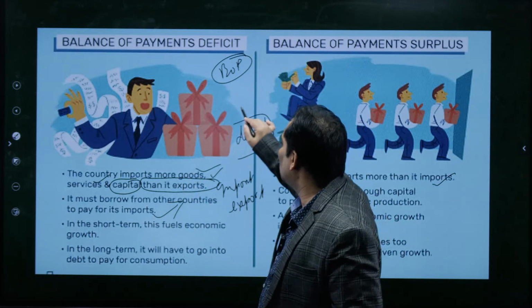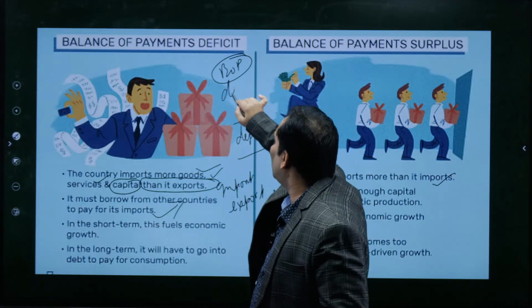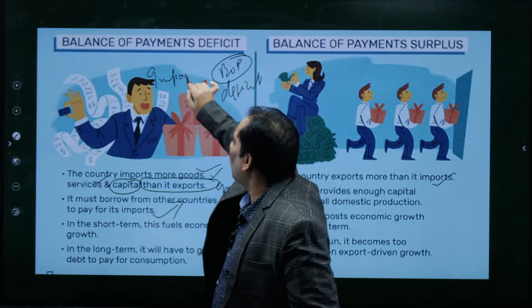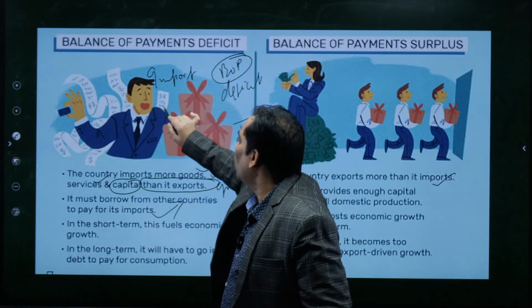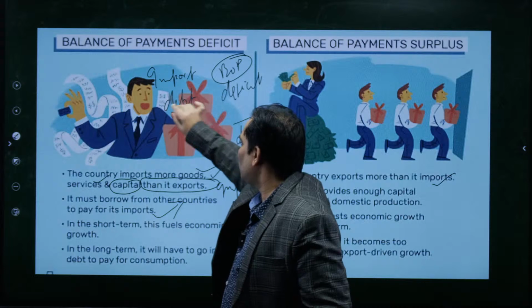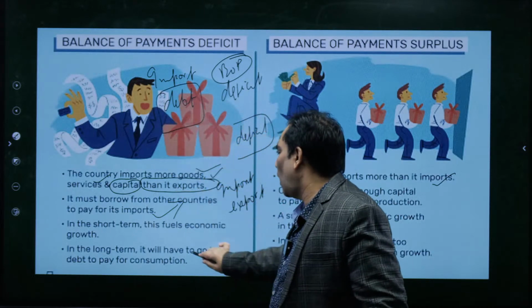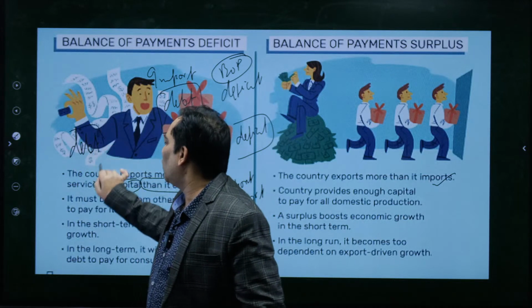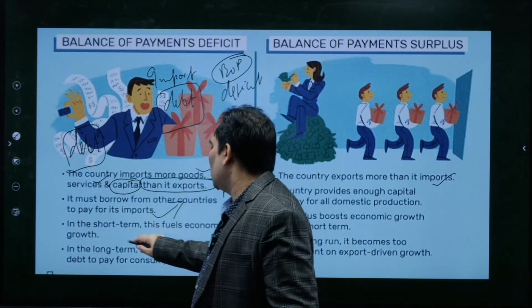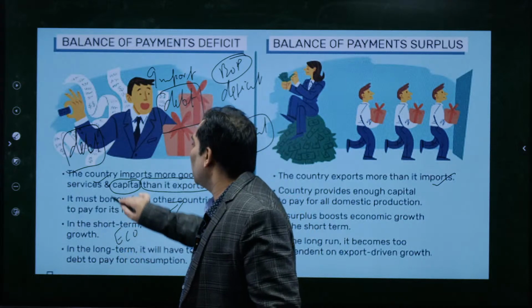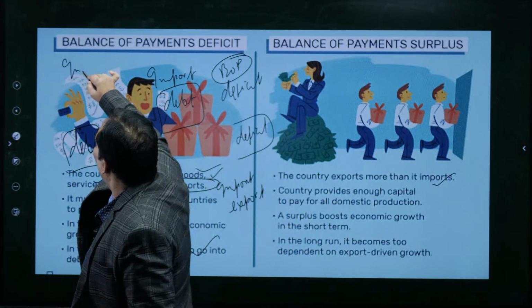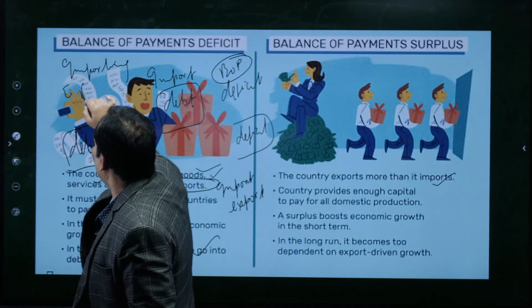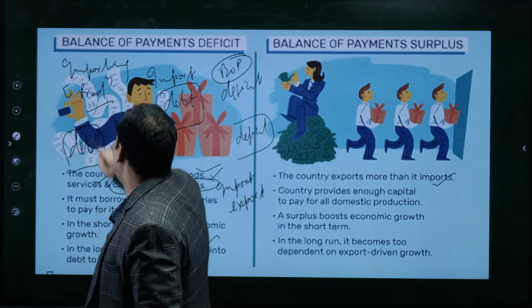Suppose this is the condition of the Indian economy, that we have a deficit, then in order to meet our imports we have to take on debt, and in the long term we will be in debt. So it is not good for any economy. For a shorter period there can be a growth rate, because if we are importing, the purpose is that we are doing economic production, and if we are doing production, there is economic growth.